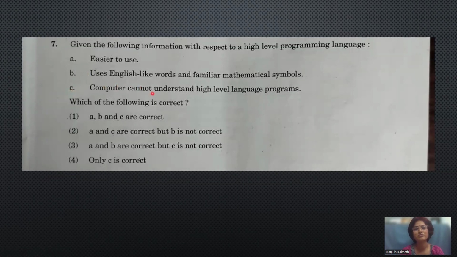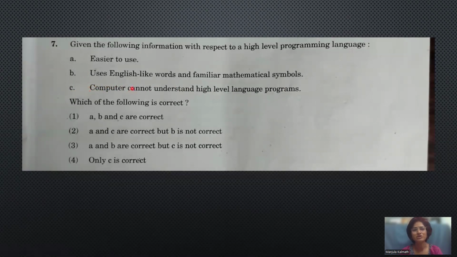Then third one is, a computer cannot understand high-level language programs. So for the computer, it is very difficult. For the user, it is convenient. As the version of the language goes on increasing, and as high-level languages are released, they are very near to the user. But for the computer, it is very difficult because the computer's own language is binary, 0 and 1.